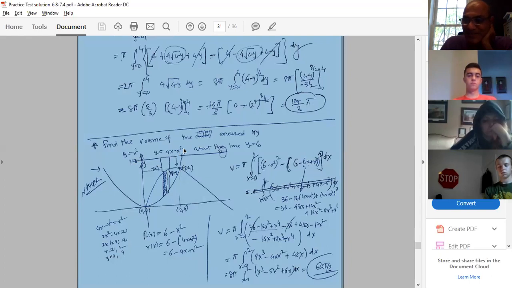I used this 4x minus x square in my Riemann sum. Do you remember that? Chapter number 5, 4x minus x square. Yes, sir. Still, I'm working with the same one. So 4x minus x square, and this is the strip.